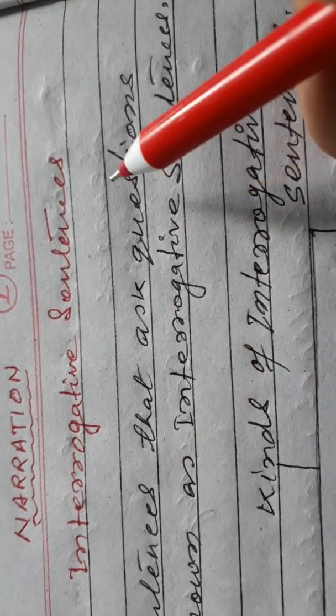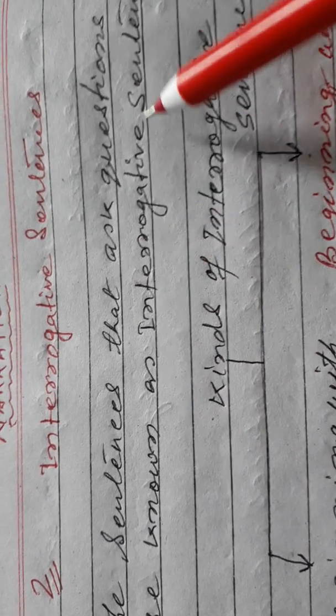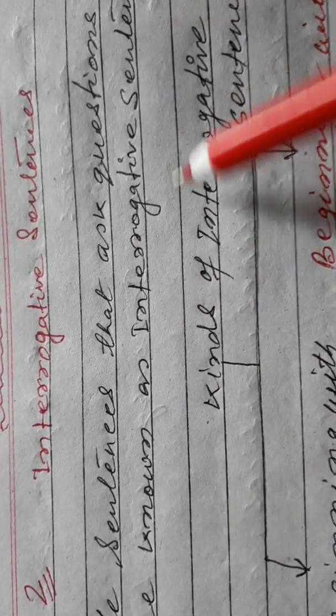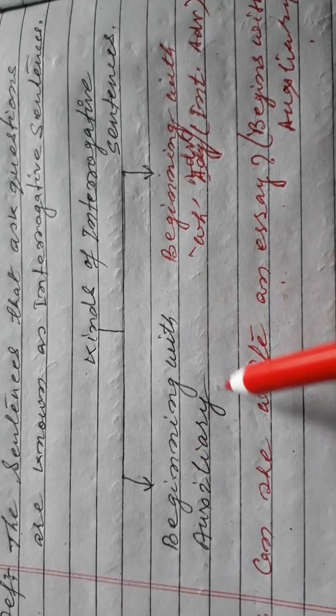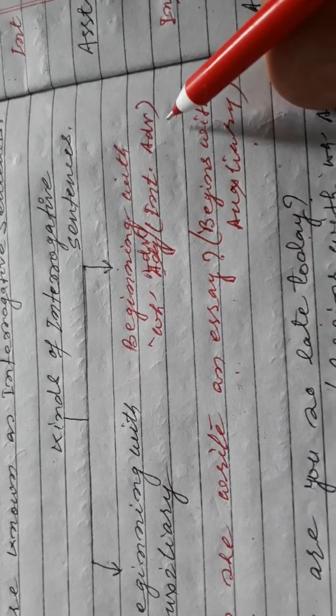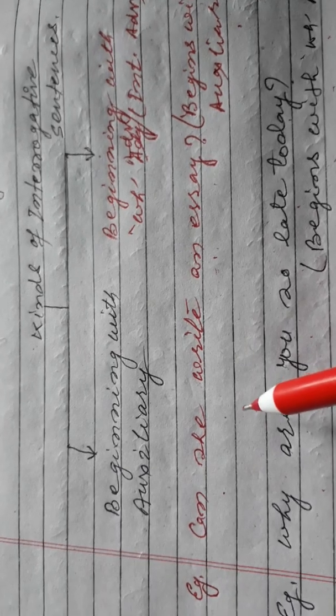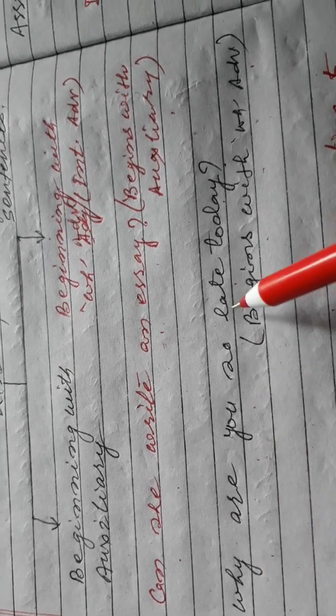Interrogative sentences. The sentences that ask questions are known as interrogative sentences. Interrogative sentences are of two types. First, beginning with auxiliaries. Second, beginning with a WH adverb or interrogative adverb. Let's see an example of each. Can she write an essay? This begins with an auxiliary. Second example, why are you so late today? This begins with a WH adverb.